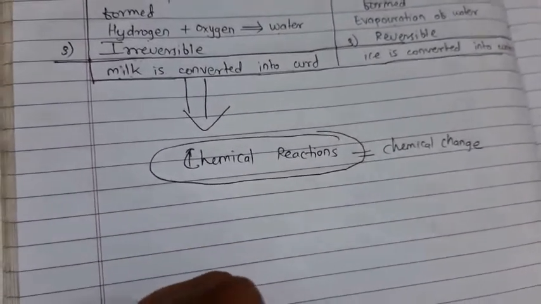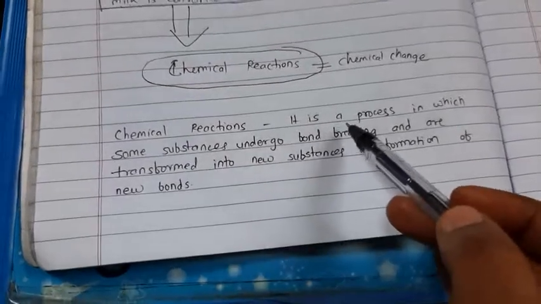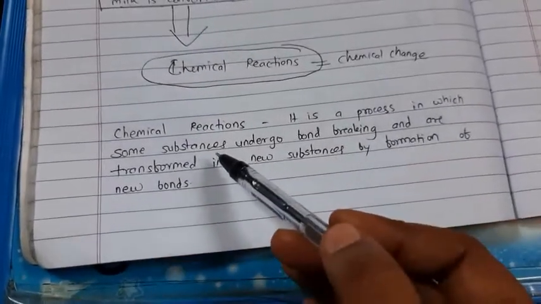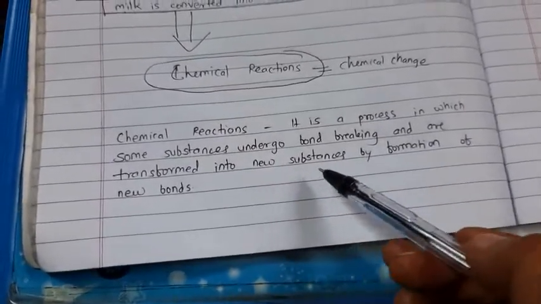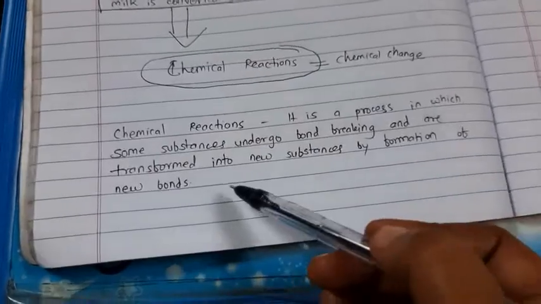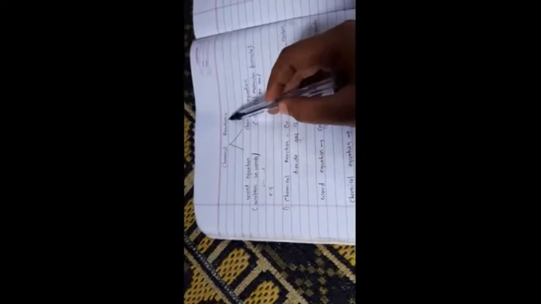So we can define chemical reactions like this. It is a process in which some substances undergo bond breaking and are transformed into new substances by formation of new bonds. In chemistry, chemical reactions are represented with the help of two kinds of equations, either word equation or chemical equation. A word equation is the chemical reaction written in the form of words, and a chemical equation is the chemical reaction written with the help of symbols or molecular formulas.